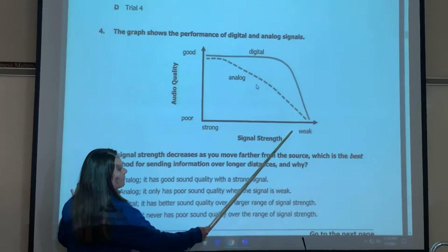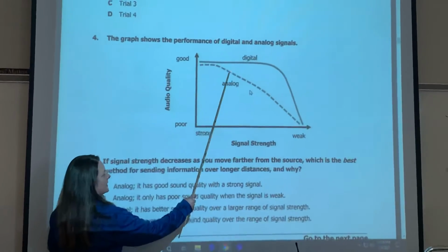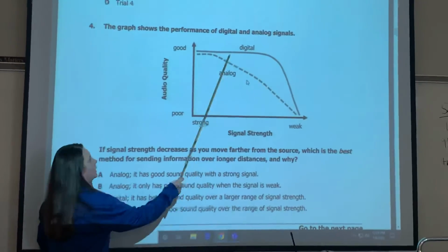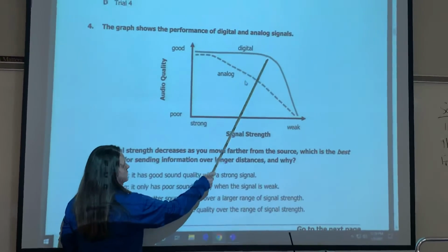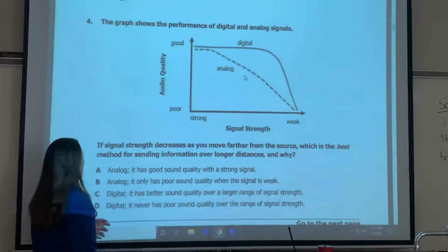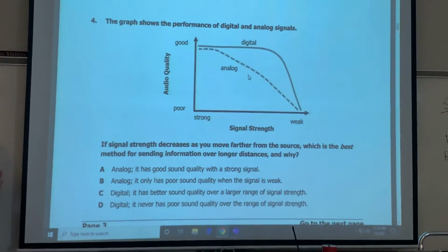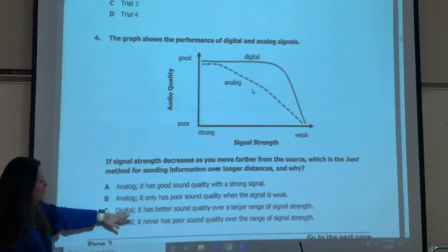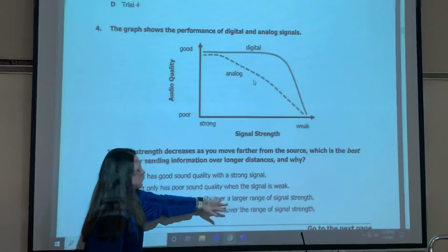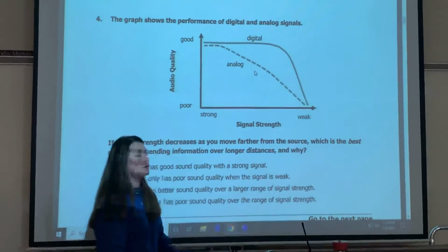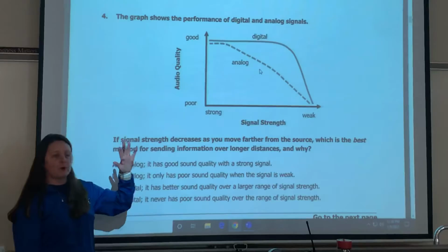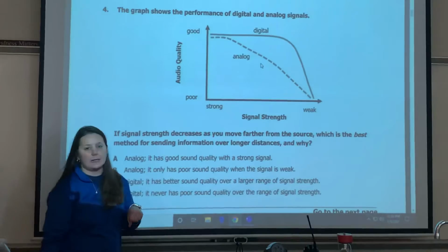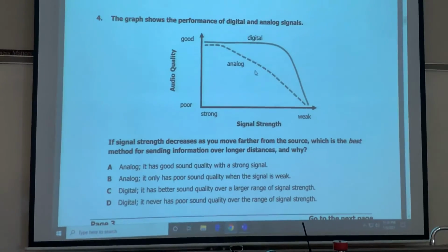So as you're going out here, what's happening? Is the analog doing any good, or is the digital doing any good? Which one's doing better is what we're looking for. And as you see, over distance, the digital is doing a better job, okay? So we want to look at what our best answer is to go with this graph. Our best answer here would be digital, it is better sound quality over a larger range of signal strength. So that means that the further you're away, you're getting a better sound quality with this digital compared to an analog, okay? Number 5.